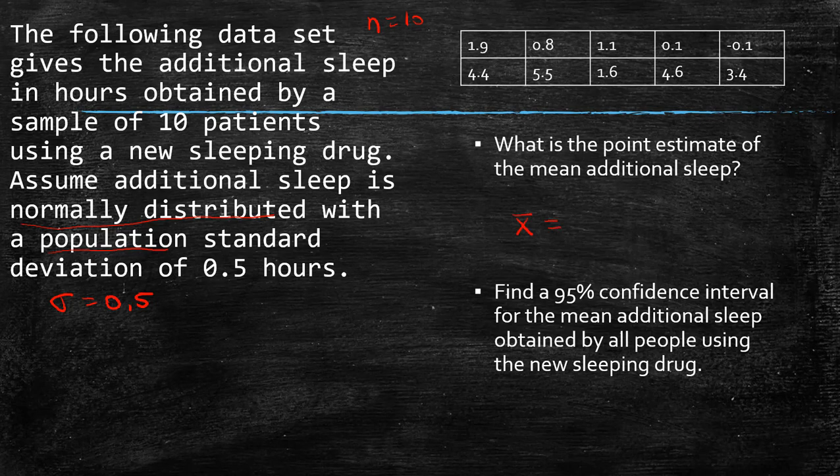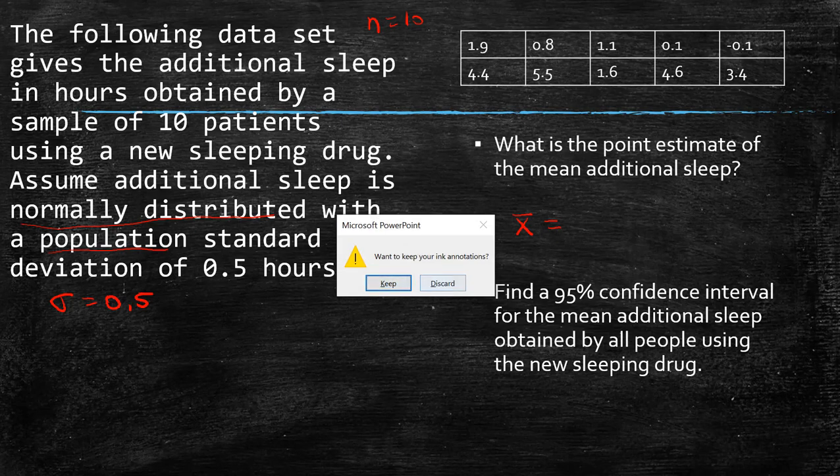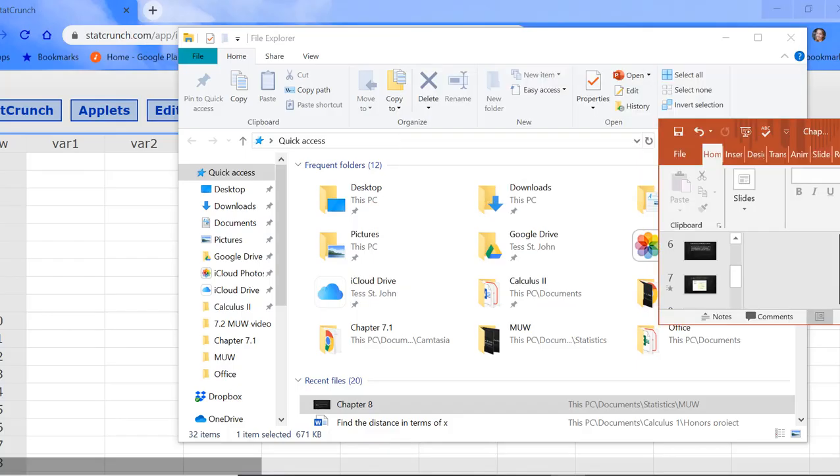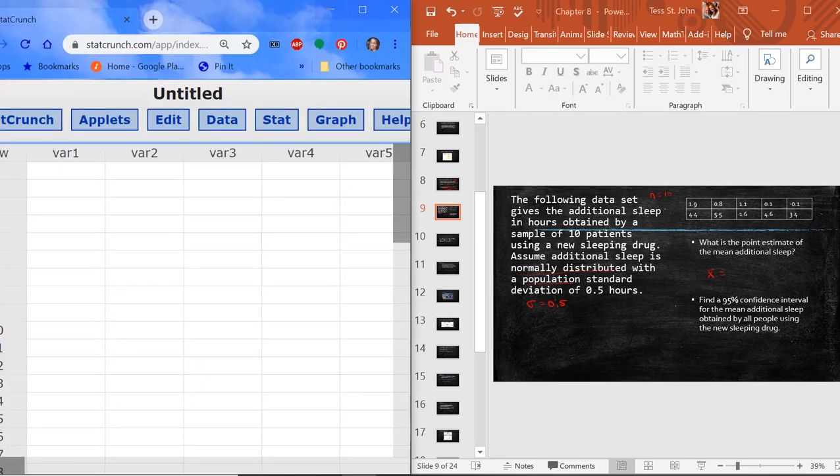And in order to do that, we're going to go to StatCrunch. So here I go. I'm going to move that over. And this is my additional sleep. That's really tiny for me. So I'm just going to put my data into one column, and I see that I do have negative values and positive values. Remember, this is additional sleep, so negative values would indicate that we're losing sleep. Positive values means that we are getting sleep, adding sleep.